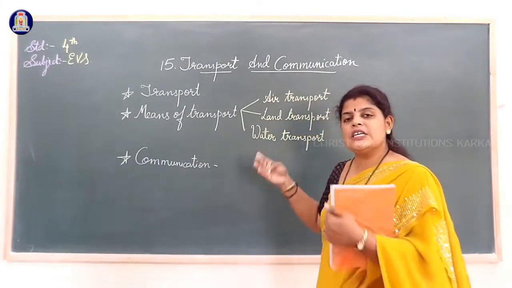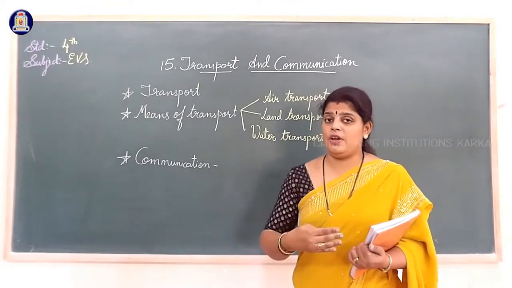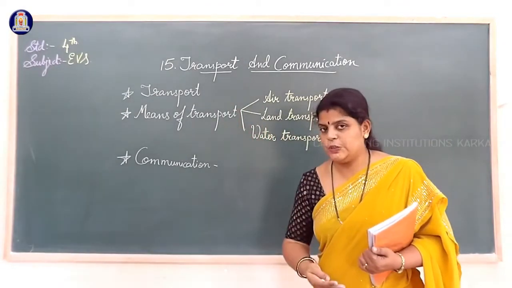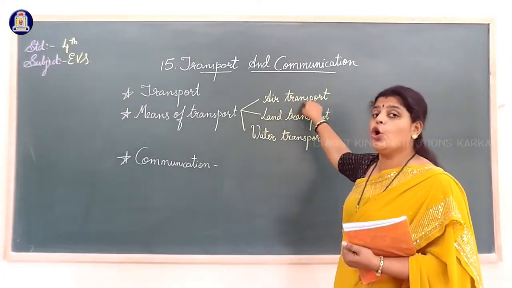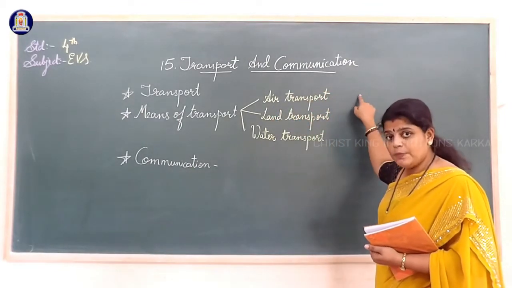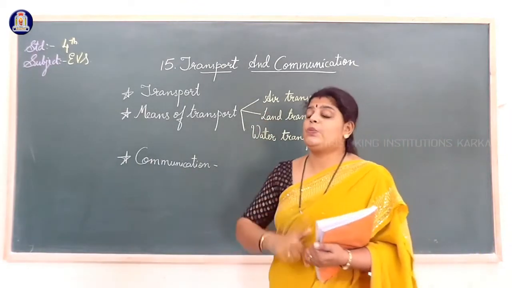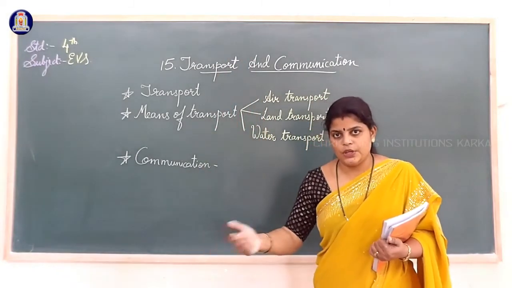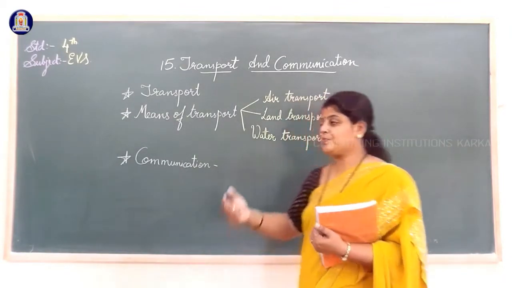So transport means traveling from one place to another, and means of transport is what you are traveling through, whether land transport, air transport or water transport. So, three different means of transport. I'll give you examples of these. The examples of air transport are helicopters and aeroplanes. Even spacecraft is included, but spacecrafts are used to study something beyond the earth. Through the sky, there are very few people who travel in spacecrafts.